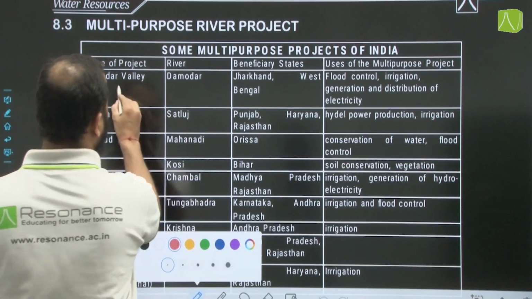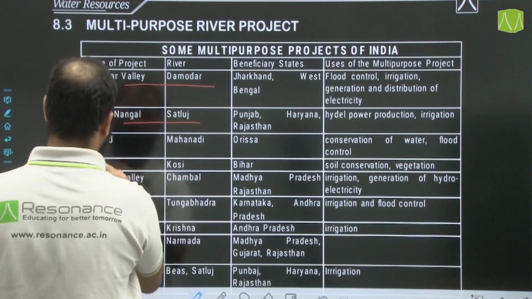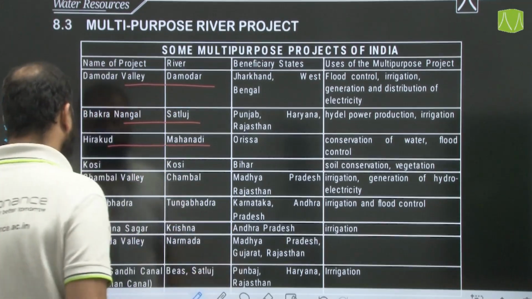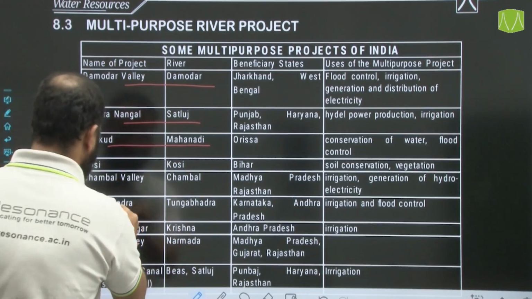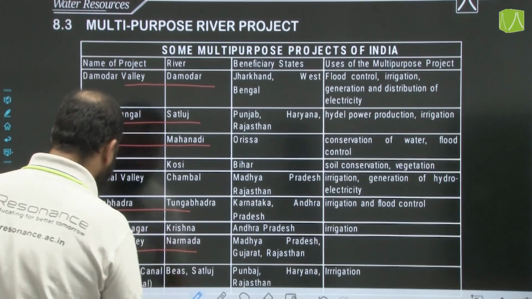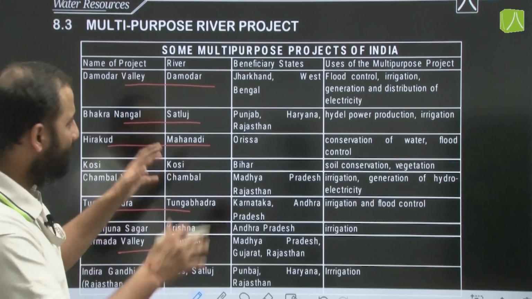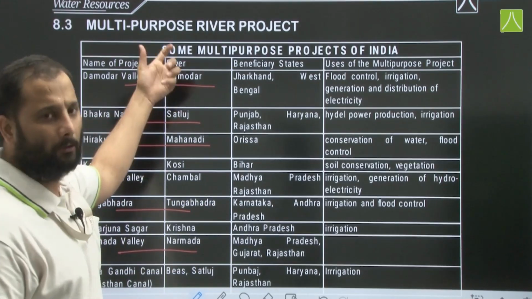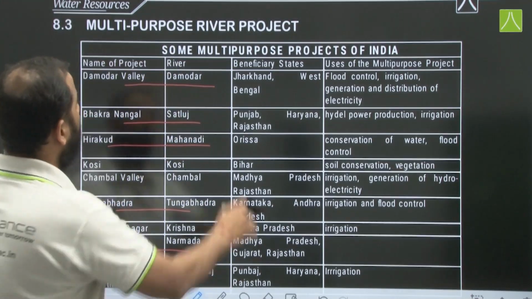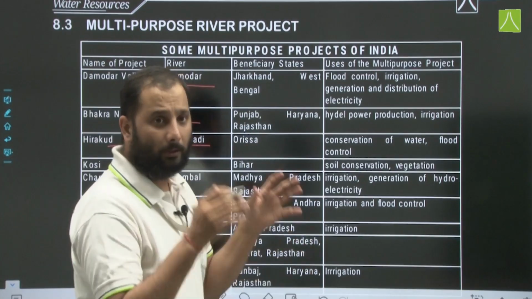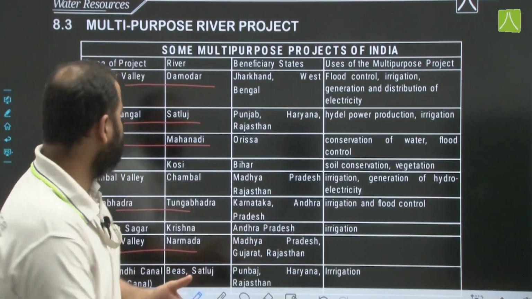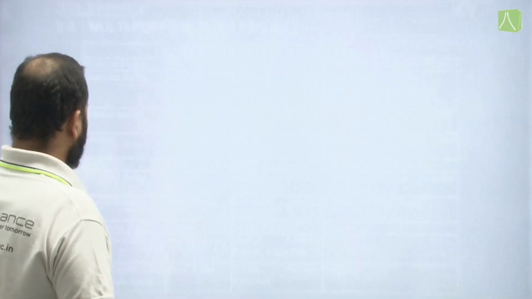Damodar Valley, Bhakra Nangal, Hirakud, Kosi, Chambal, Tungabhadra, Nagarjuna Sagar, Narmada Valley and Indira Gandhi Canal. So these can be some of the tentative questions for your multi-purpose river projects, or the location of the dams can be asked as a map work. All right.